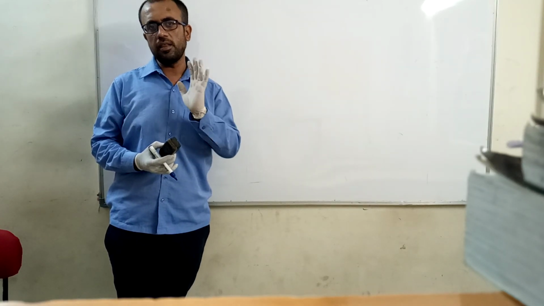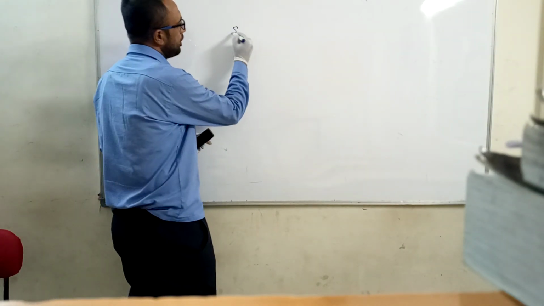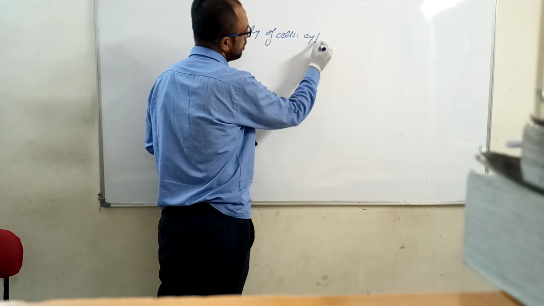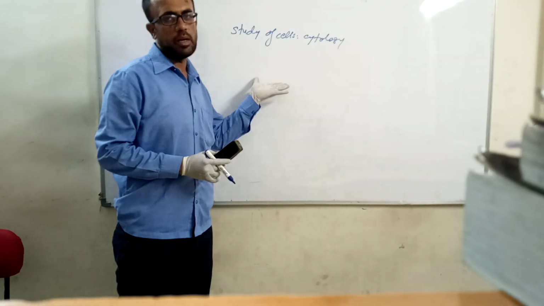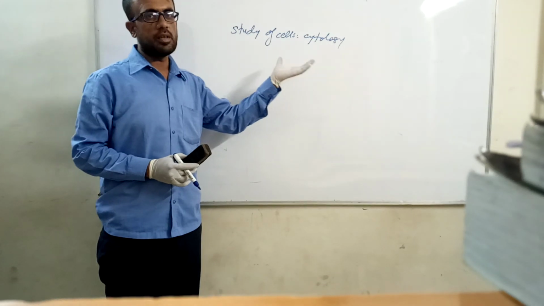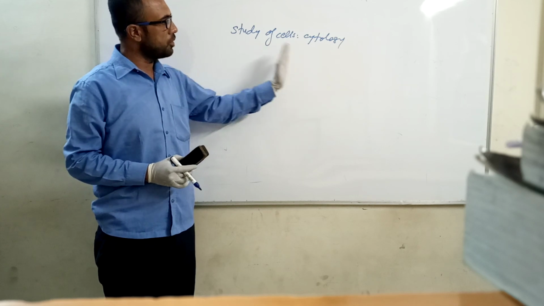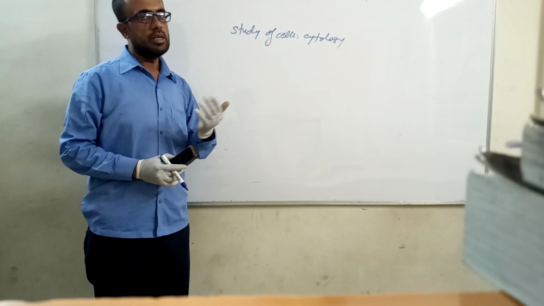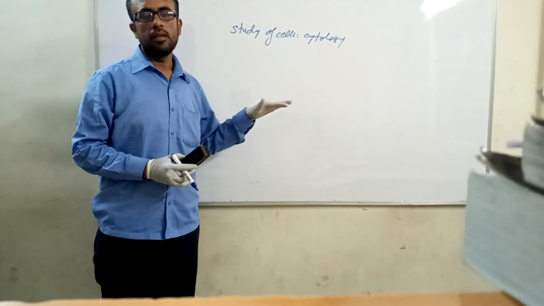Before closing this lecture, one piece of information I would like to give students is that the science of the study of cells is known as cytology. So whenever you study the cell, you are studying a specific branch of biology which is known as cytology. In the coming class we will go into the structure of the plasma membrane, and we'll also discuss some more scientific terminology related to the cell, the study of the cell or cytology, in our coming session. Thank you students.